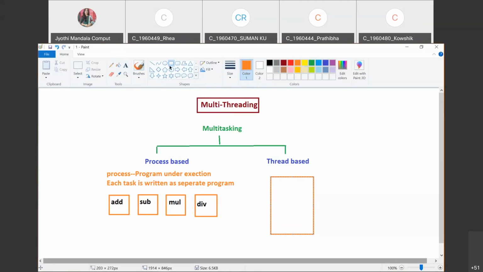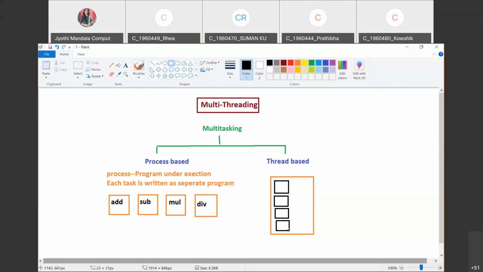In that single program only, you will be having the modules. Like this is one module, this is the second module. We'll have one more module, and one more module.